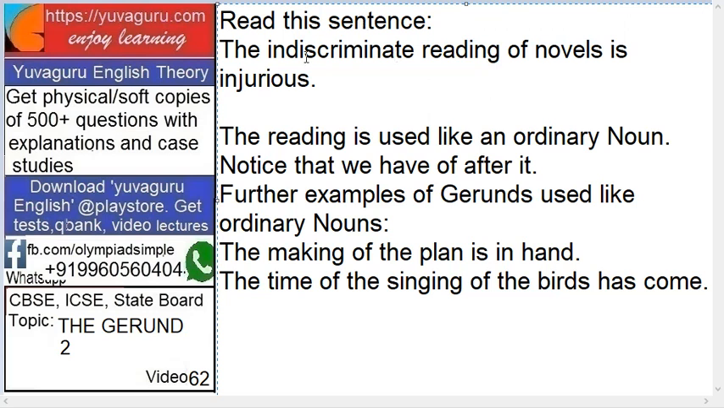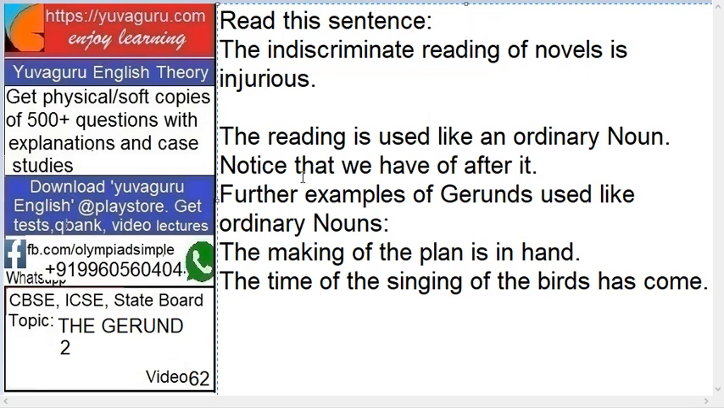Now read the following sentence. See this. The indiscriminate reading of novels is injurious. Which is a gerund over here? Reading, right? Because is it a present participle? No, because the sentence is complete within itself. So this is a gerund. The reading is used as an ordinary noun. So reading is a noun over here.